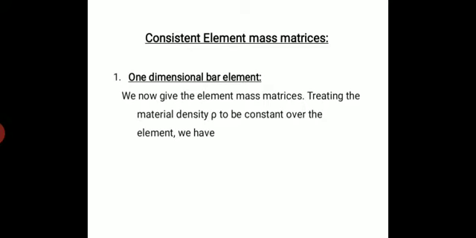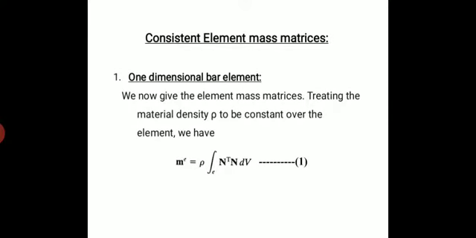Okay, so now the consistent mass matrix for the one dimensional bar element. We now give the element mass matrix, treating the material density rho to be constant over the element. So we have mass m is equal to rho integration of N transpose N dV, where N is the shape function.